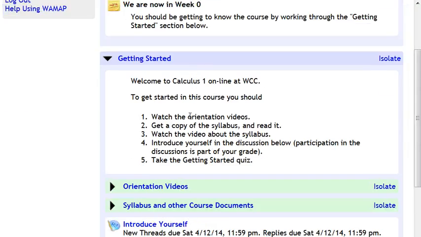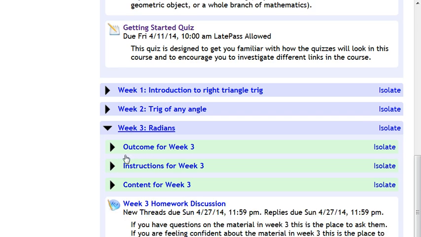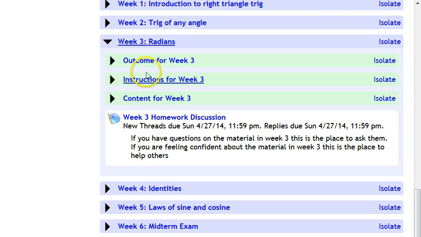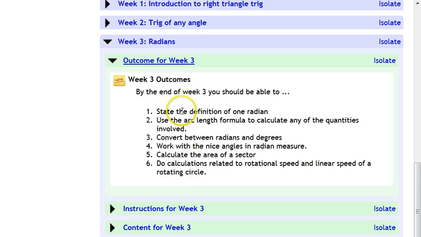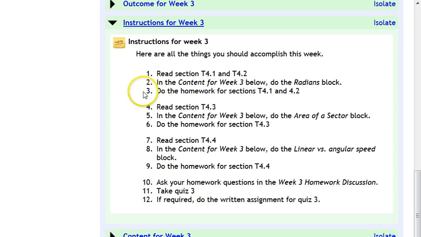So when it gets to, well, whatever week it is, let's say it's week 3. So we're going to be working in week 3. Each one of these weeks looks the same. As you open it up, you'll see outcomes for that week. These are the things I expect you're going to be learning this week. There's instructions. Instructions always include read some part of the book, work through the content of this week.